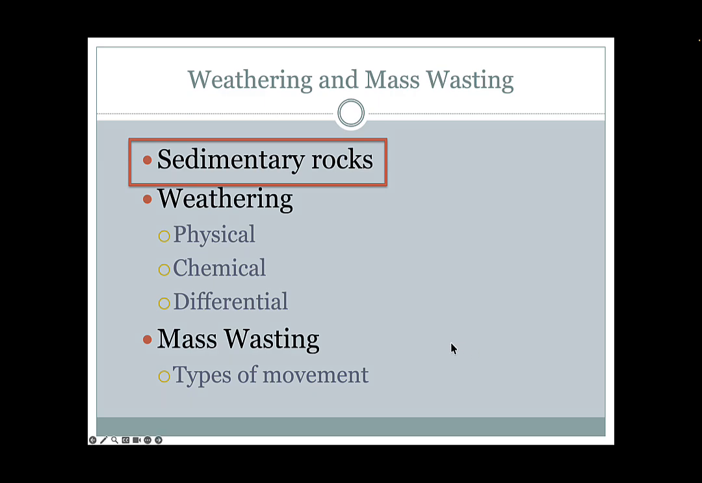But to start with sedimentary rocks, one of the reasons we'll talk about them here is because after rocks undergo weathering and mass wasting, and then maybe they're transported by a river or a glacier or waves in the ocean, and finally they're taken to a place where they're deposited and they're cemented together as a rock, the type of rock that results from that is a sedimentary rock.